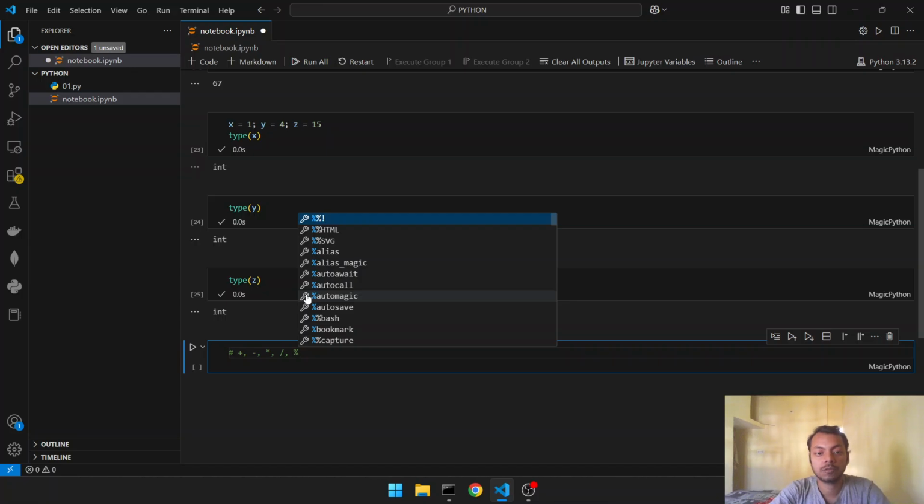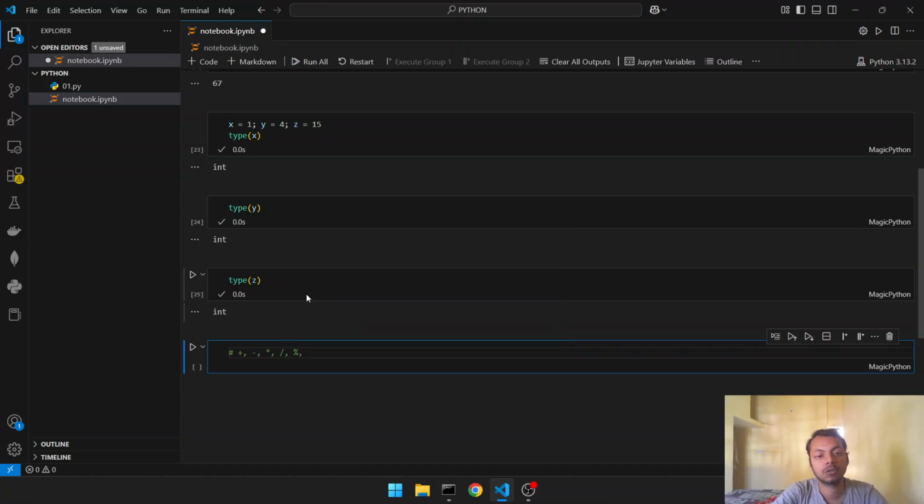If you are coming from another programming language, you very well know what the modulus operator does. It prints out the remainder. We will come to it later. Then we have floor division, and we have exponential.